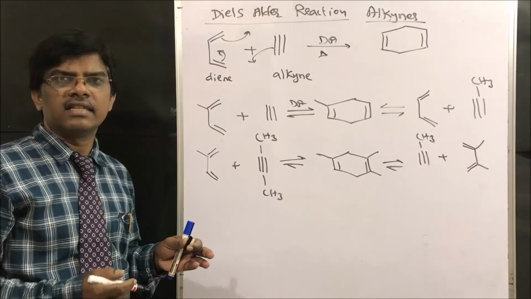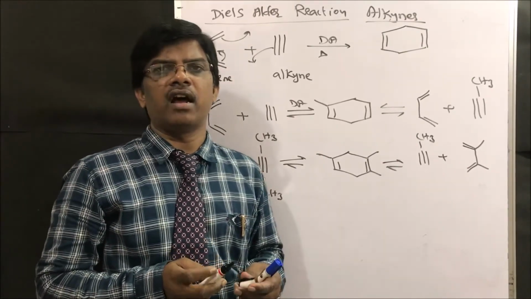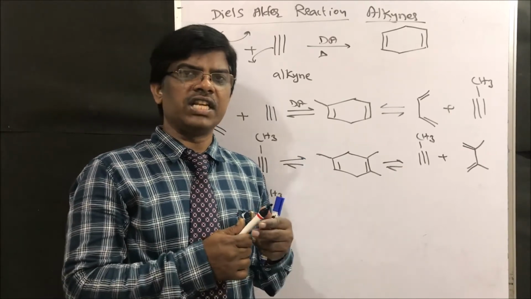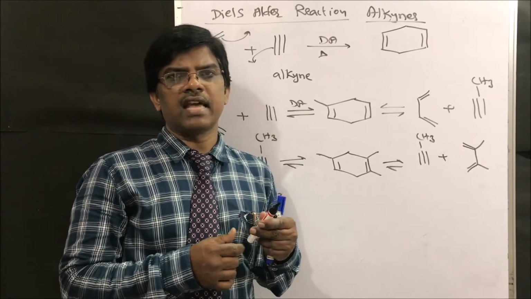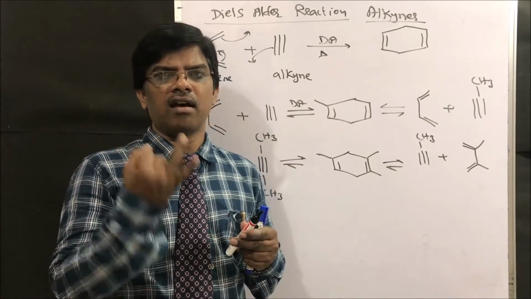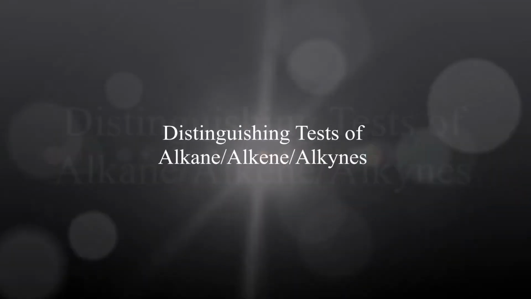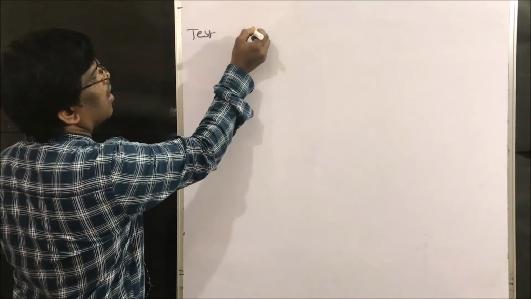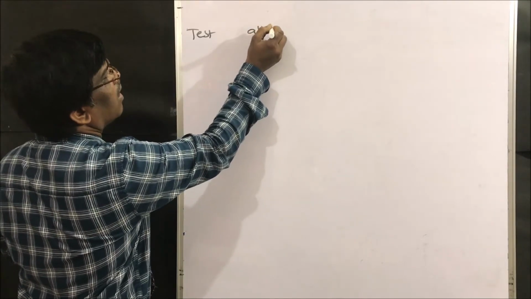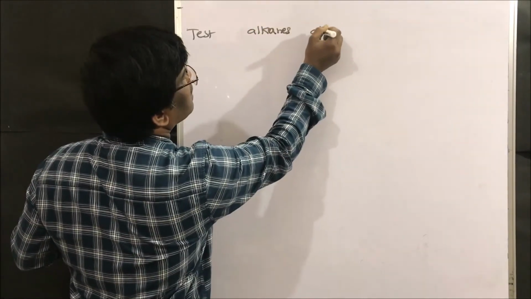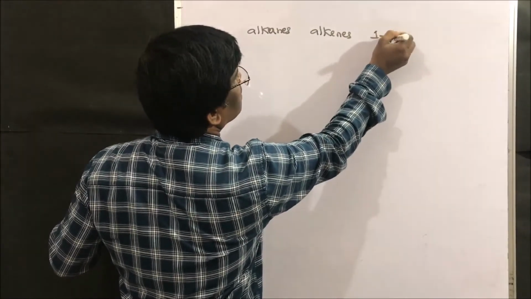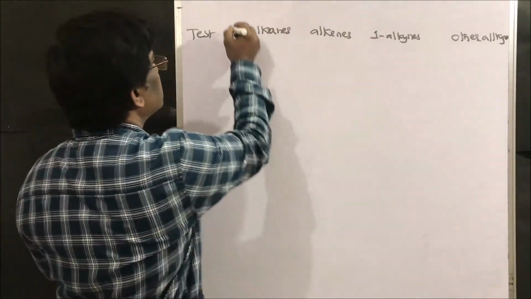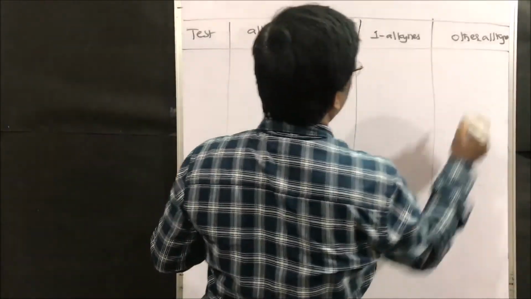This is of alkynes. Dear friends, till now we have completed hydrocarbons: alkanes, alkenes and alkynes. Let us see the distinguishing tests of aliphatic hydrocarbons, that is alkanes, alkenes and alkynes. Let us take the tests given by alkanes, alkenes, and terminal alkynes, and alkynes other than terminal alkynes. So what are the tests we have?